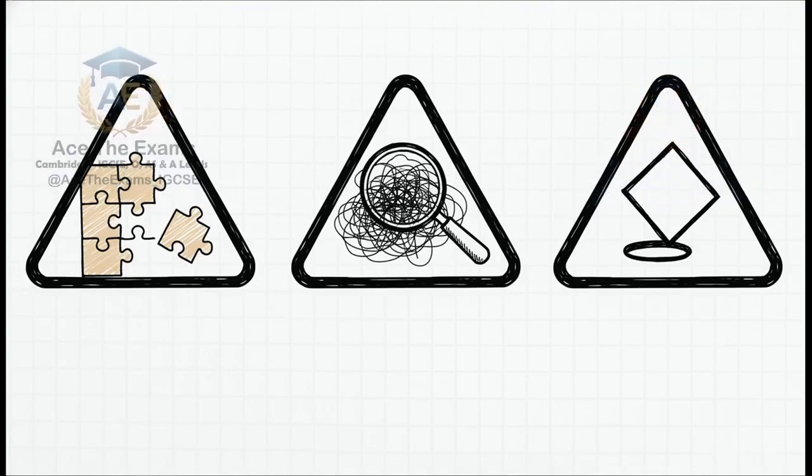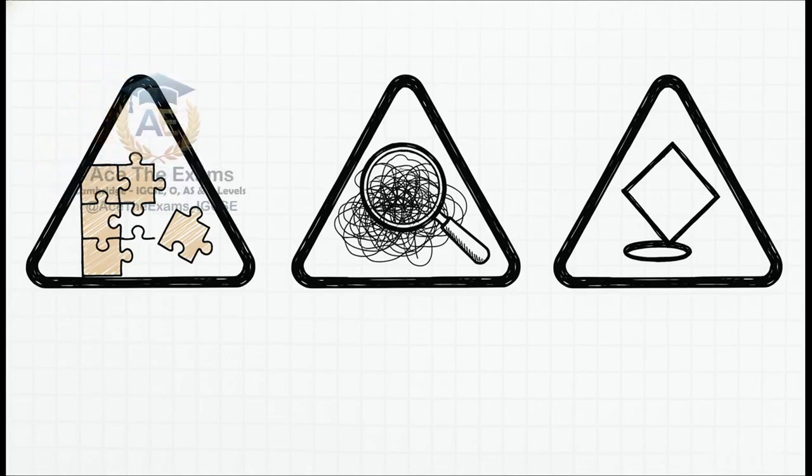These are the specific errors that cost thousands of candidates their top grades. Examiner warning number 1. Students constantly forget to include the proper format, explicitly defining the distribution as Poisson of lambda. Warning number 2. Candidates will execute the math brilliantly, but fail to check the format and presentation of the final answer. And warning number 3, and guys, this is the absolute biggest killer on the paper, providing generic answers that are not specific to the given context.